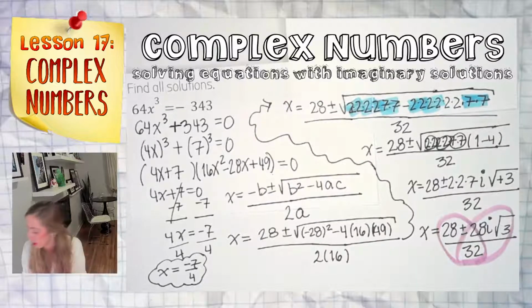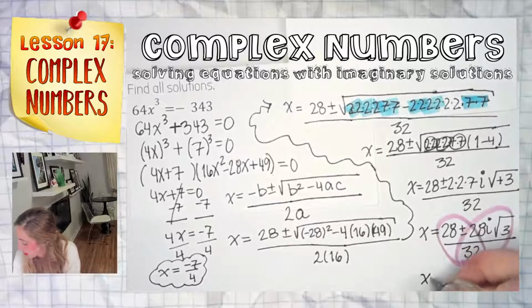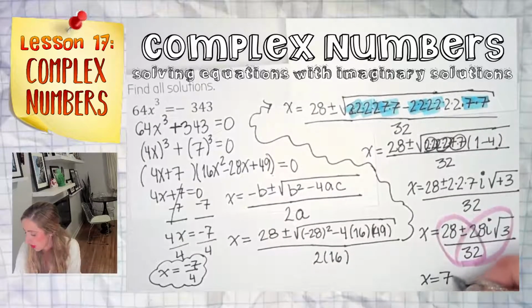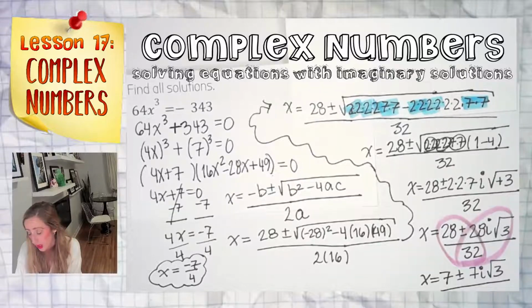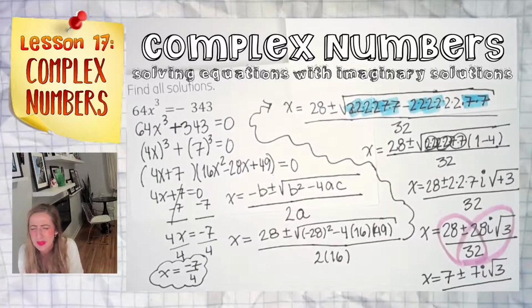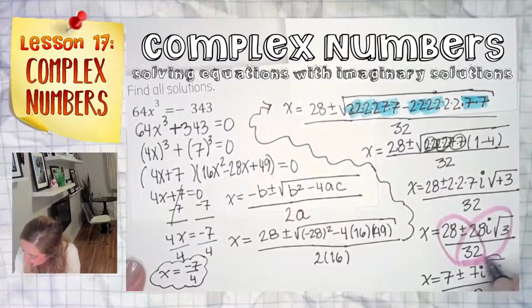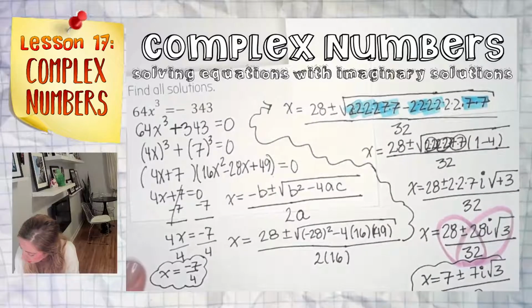Right? X equals, so what did we just say? Divide everyone by 4. 7 plus minus 7i root 3 all over 4 times what is 32? Please learn your times tables. Please don't touch your calculator. 8. And there you have it. Those are your 2 imaginary solutions.